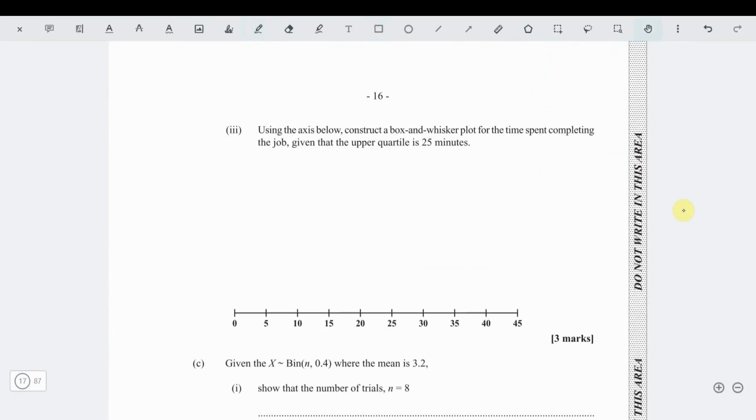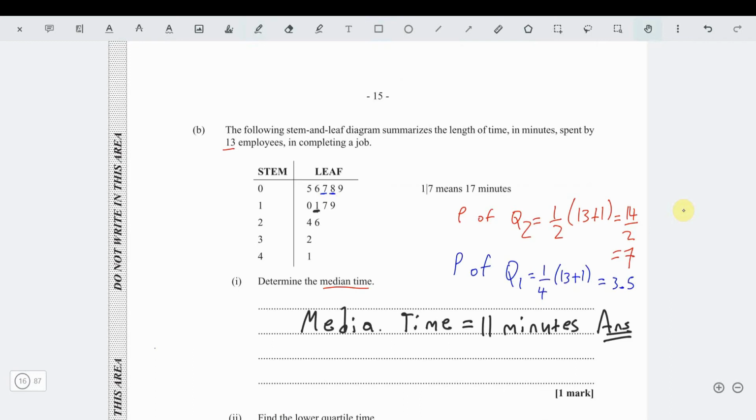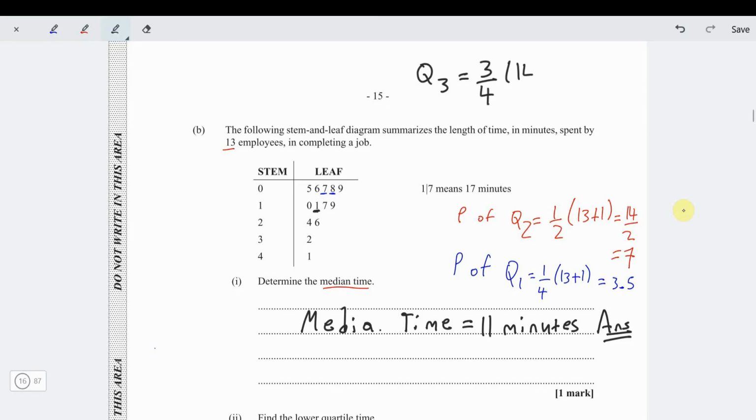The next thing it says, use the axis below to construct a box and whisker. So we need a box plot. Since we need a box plot, we know we're going to need to find our upper quartile. Q3 is going to be the upper quartile, which is 3/4 of 13 plus 1, which is 14 times 3 is 42 over 4, and 42 over 4 is 10.5.